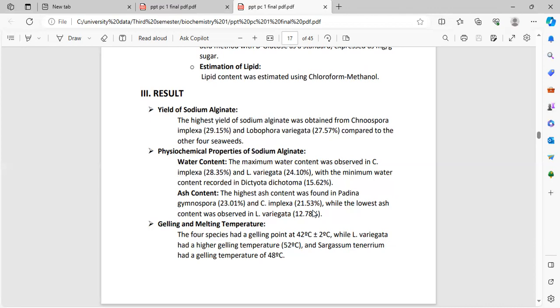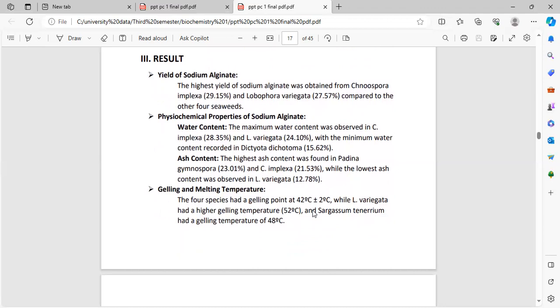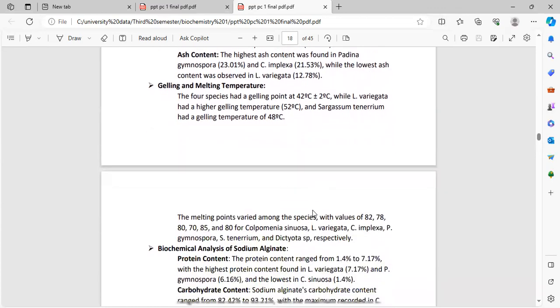Ash content. The highest ash content was found in Padina gymnospora 23.01% and C. implexa 21.53%, while the lowest ash content was observed in L. variegata 12.78%. Gelling and melting temperature. The four species had the gelling point at 42 degrees centigrade plus or minus 2 degrees centigrade, while L. variegata had a higher gelling temperature of 52 degrees centigrade and Sargassum tenerrimum had a gelling temperature of 48 degrees centigrade.